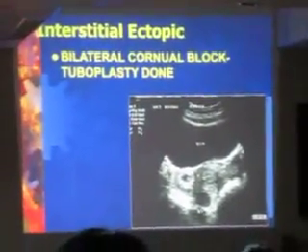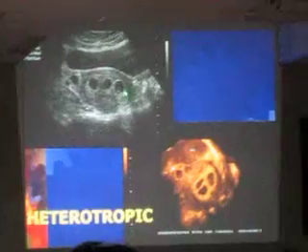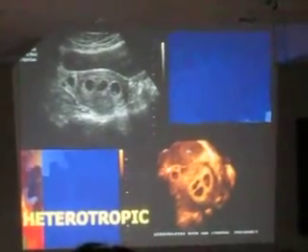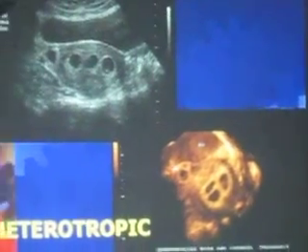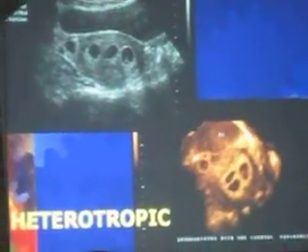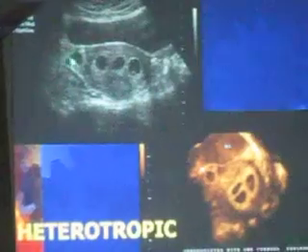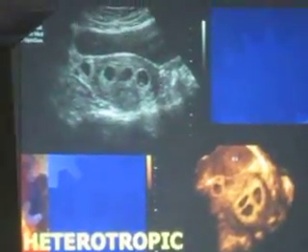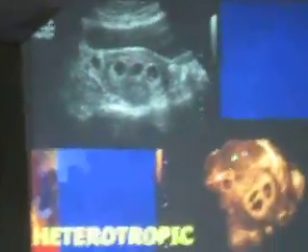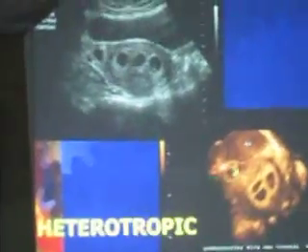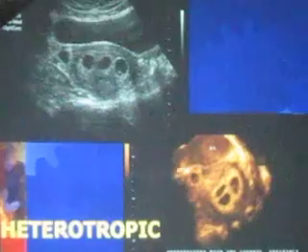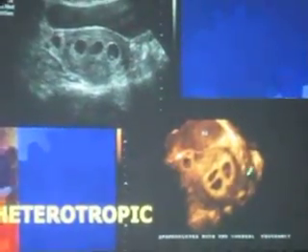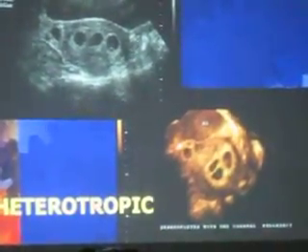Here you can see an interstitial pregnancy, and here you can see there are 4 sacs. 1, 2, 3. The 4th one is interstitial. So she had an IVF pregnancy, 3 intrauterine and 1 interstitial. And imagine what the patient must have gone through. So we actually selectively reduced this by giving potassium chloride. Subsequently, she ruptured this. The rupture was repaired. Subsequently, she came for reduction of the triplets to twins.